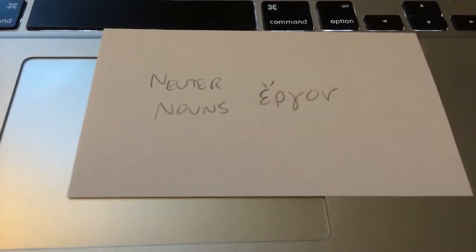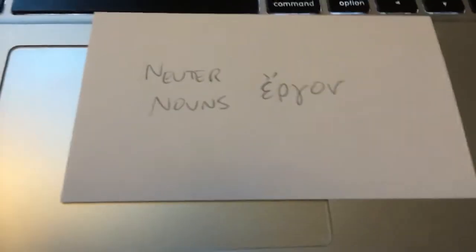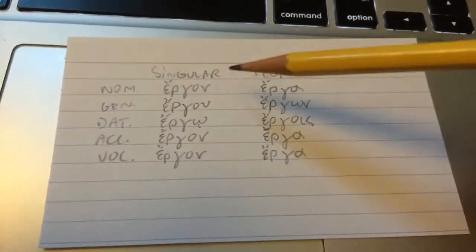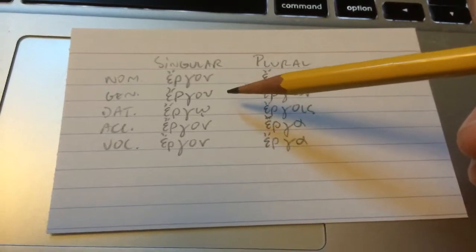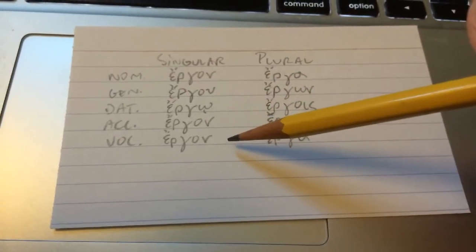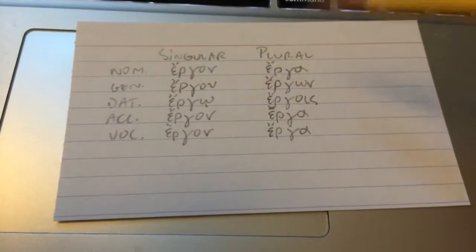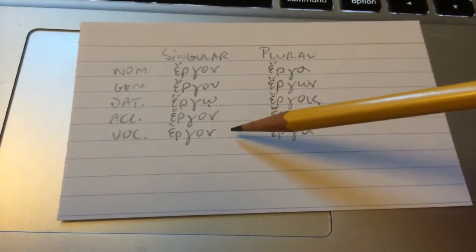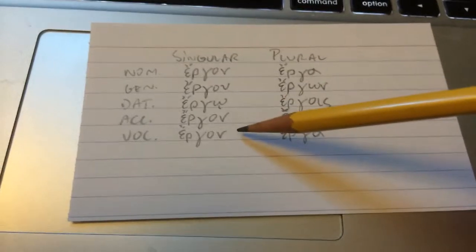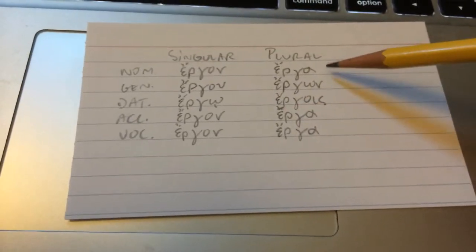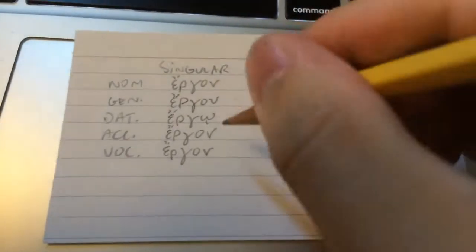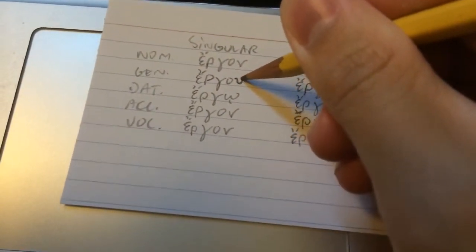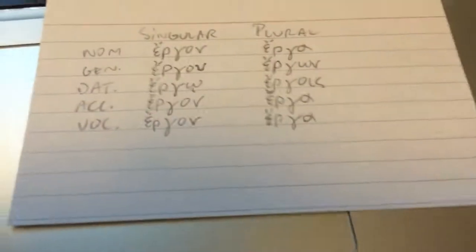And then we have the neuter nouns, and we'll look at ergon for this one. As we were talking about earlier, in the singular, nominative, accusative, and vocative have all the same ending, which is on, and in the same way with the plural, a. This is actually an upsilon.